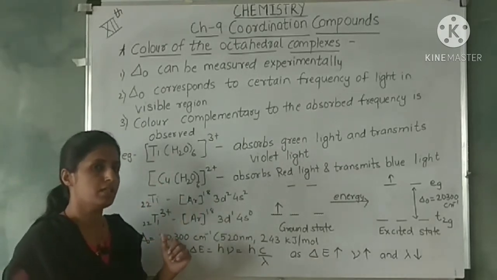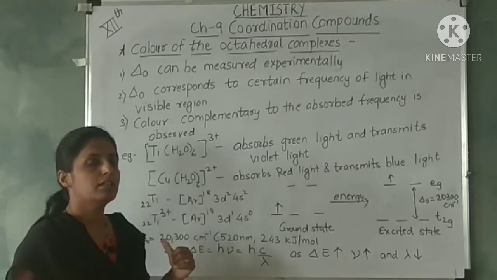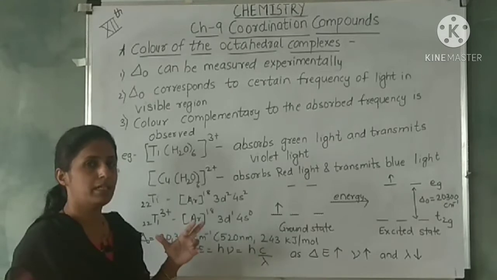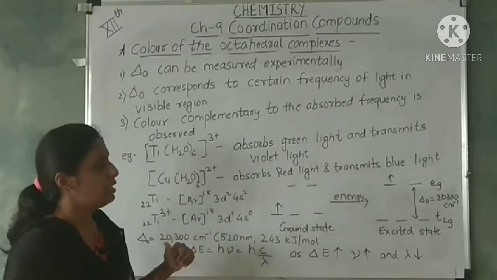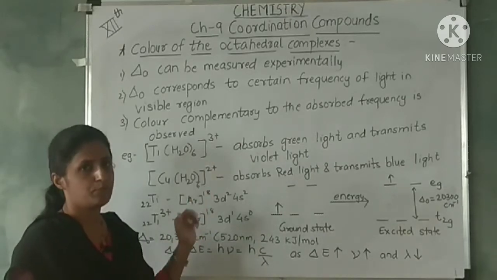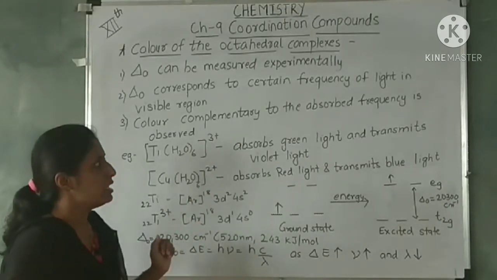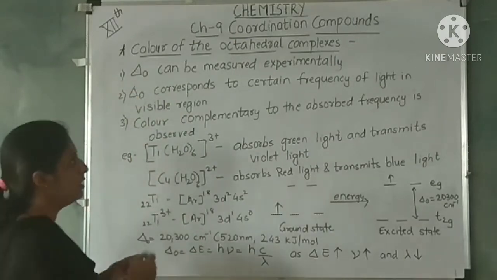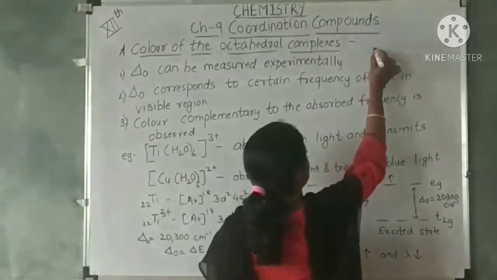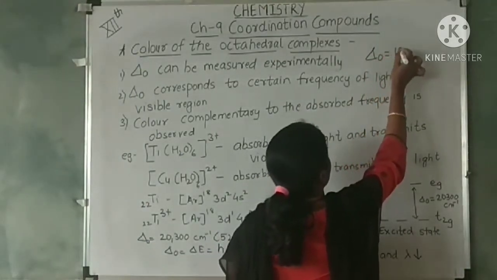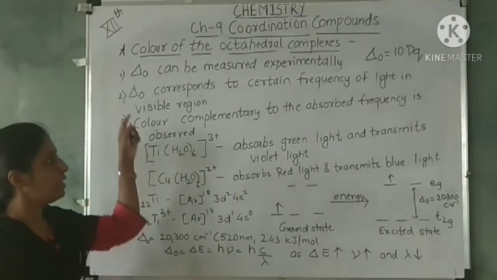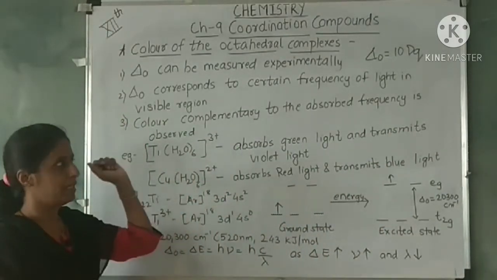Now we have seen in the previous lecture that the d orbitals in an octahedral field are split into two groups, that is t2g and eg, and the difference between the two states, t2g and eg, is denoted by delta O, and delta O can also be denoted as 10 Dq. Now this delta O value can be measured experimentally.